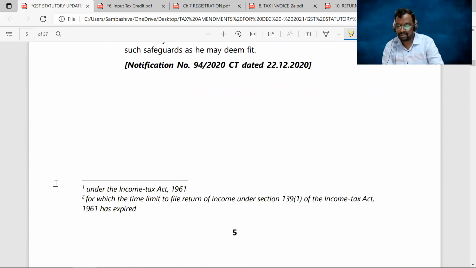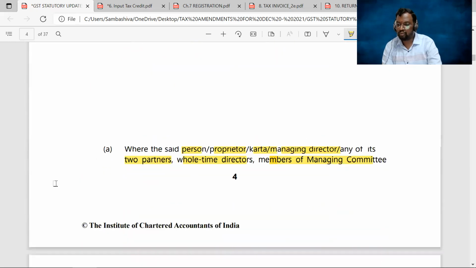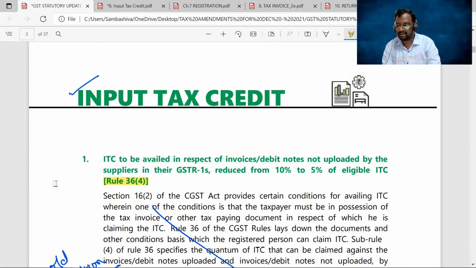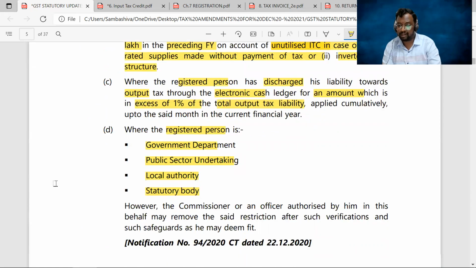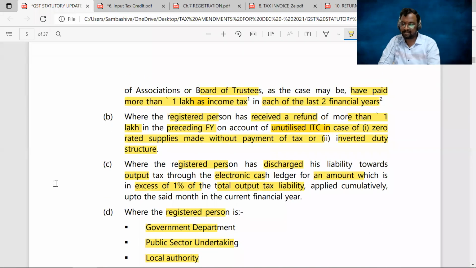Clear, sir? So this is rule number 86B, and these are the 2 very important amendments from the chapter input tax credit. These 2 are very, very important, especially rule number 86B, as it is a new rule. And even rule 36(4), the first amendment we discussed, is also very important, because there is a change in the rate. Earlier 10%, now reduced to 5%. You might get at least an MCQ with respect to that amendment. Okay, sir. Right?